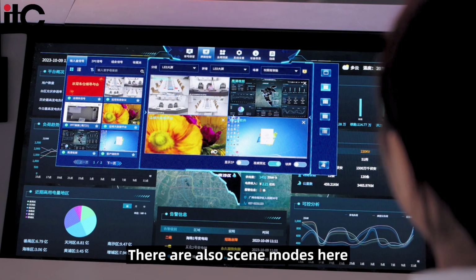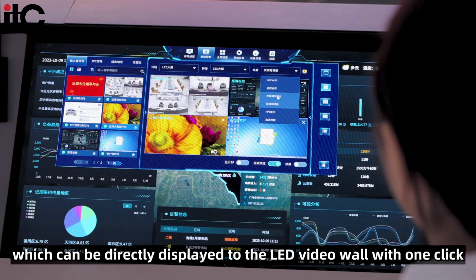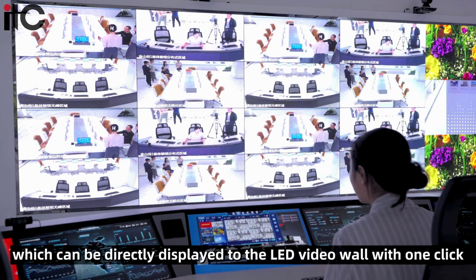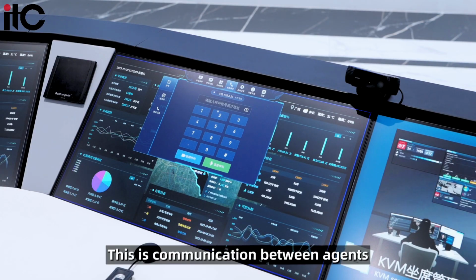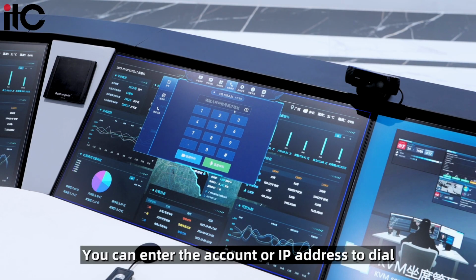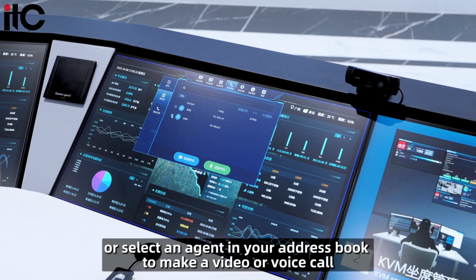There are also scene modes here, which can be directly displayed to the LED video wall with one click, which is convenient. This is communication between agents. You can enter the account or IP address to dial, or select an agent in your address book to make a video or voice call.